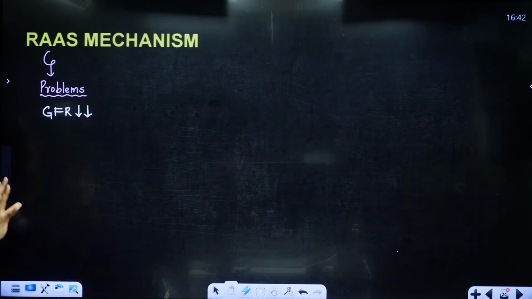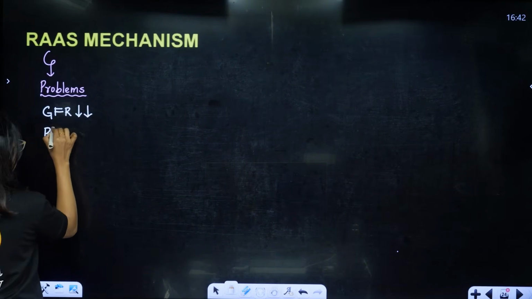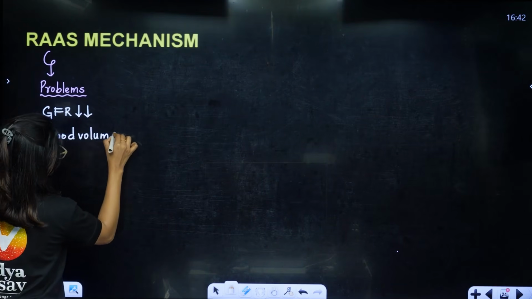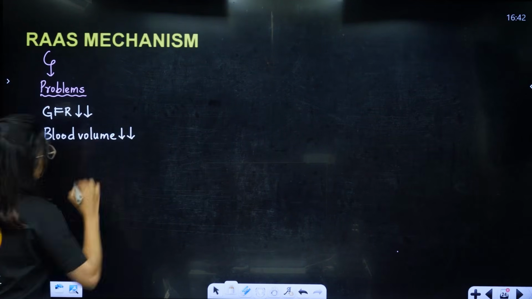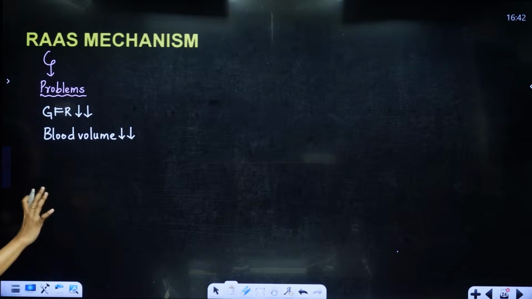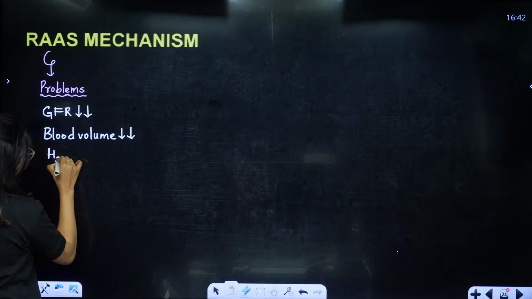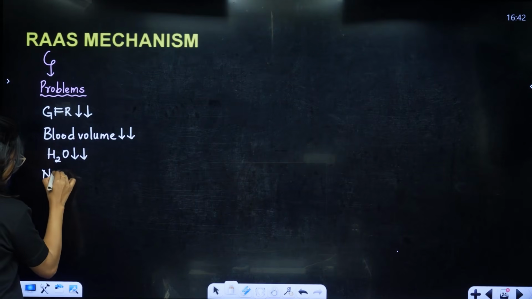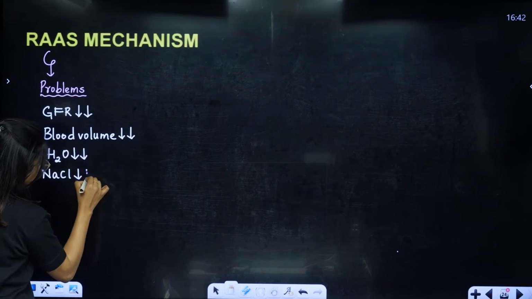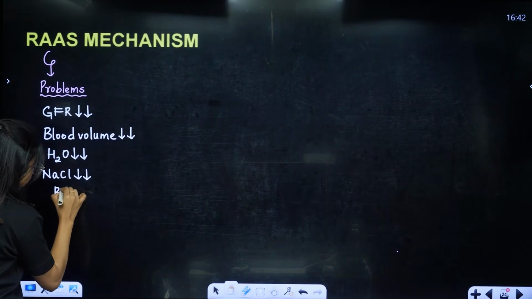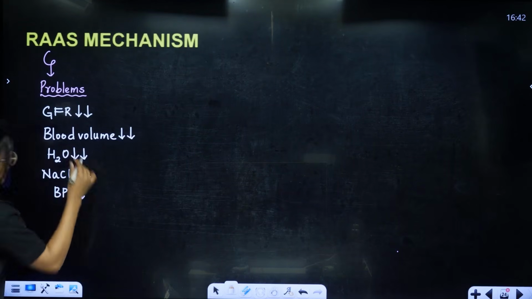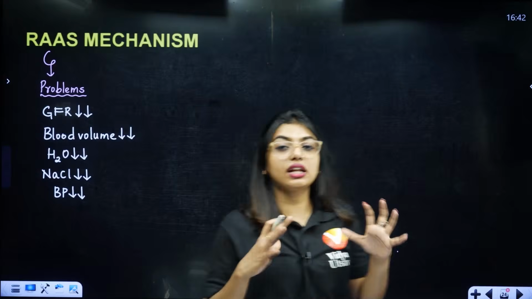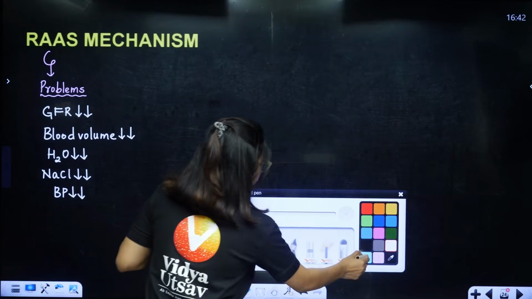When GFR is less, automatically the cells are going to get activated. Blood volume is going to be less. If blood volume is less, means what? The water also can be less. And if NaCl is less, imagine, that means what? BP will be less. Yes ma'am, blood pressure will be less. When all this reduces, students, our body will go through problems, so we have to make sure that nothing happens to us. So the RAS mechanism is going to work.